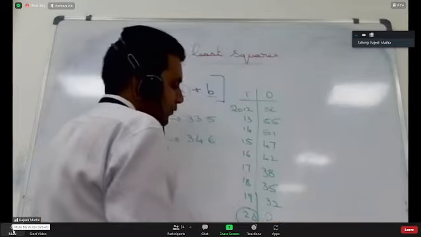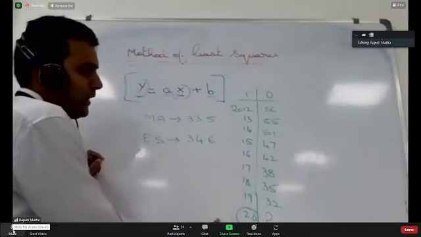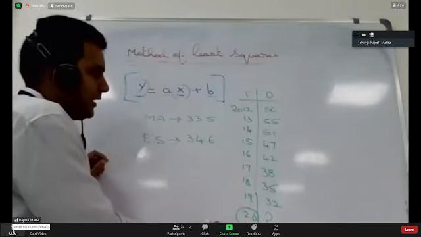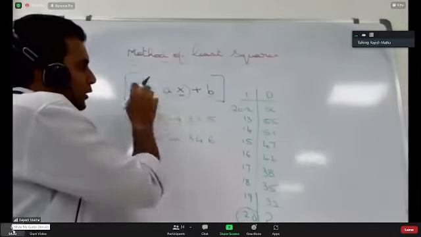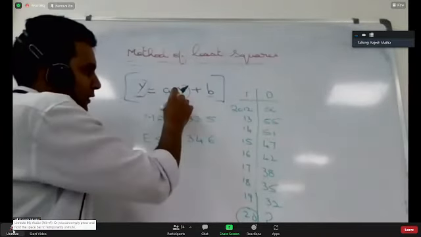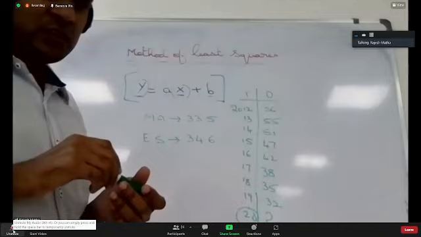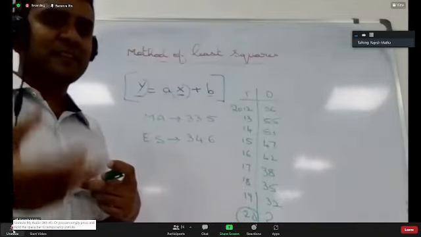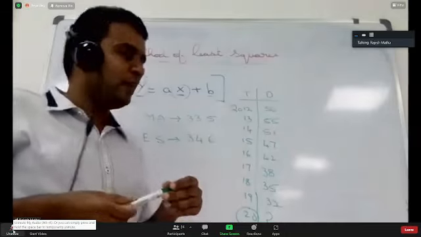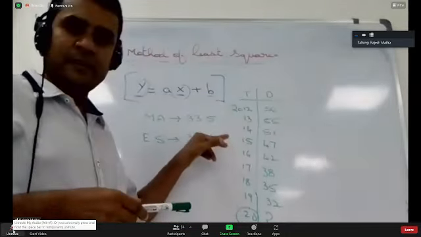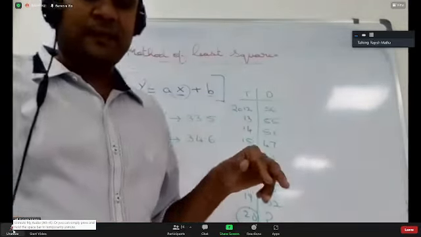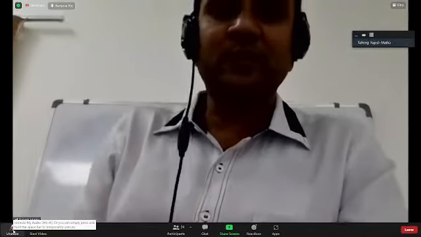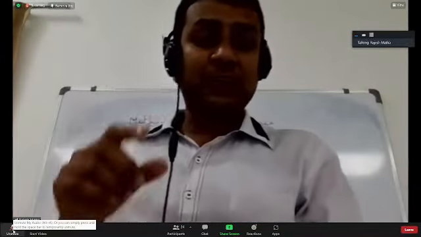What is the forecast for 2020? If I'm asking you to find out the forecast for 2020 using least square method, you have to get the equation for this. Now, how do you get the equation? See, there are two methods. One is the manual method, the other one is Excel. You can also use Excel to get the equation for this data. So we will discuss Excel. Manual method is a lengthy process with bigger formula.